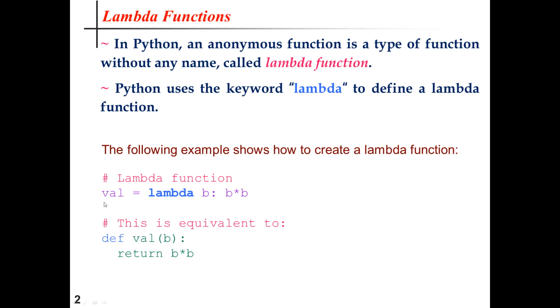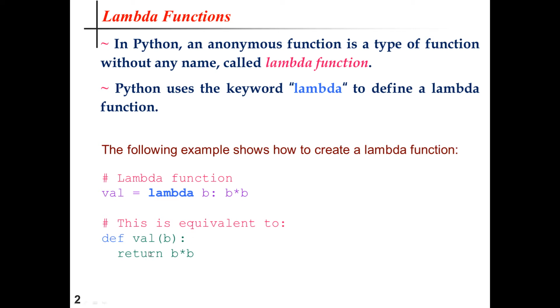So basically the function object is being returned. This lambda function, that is a small anonymous function, is basically equivalent to a normal user defined function like def, that is a keyword being used for defining a function.